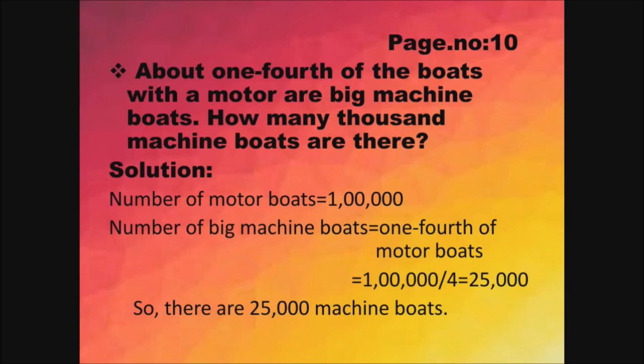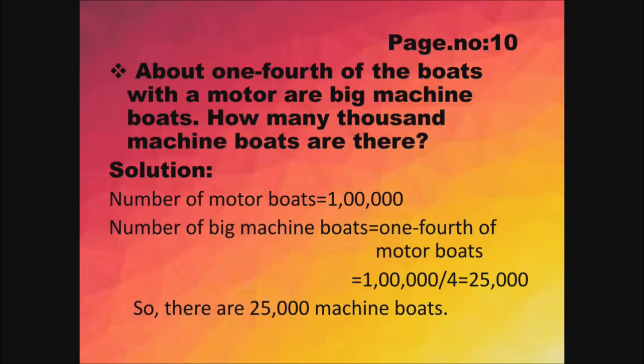Now we can see the next one on page number 10. About 1/4 of the boats with a motor are big machine boats. How many thousand machine boats are there? So we already found the number of motor boats is equal to 1 lakh. We found that in the previous sum, that is 1 lakh. Here they asked